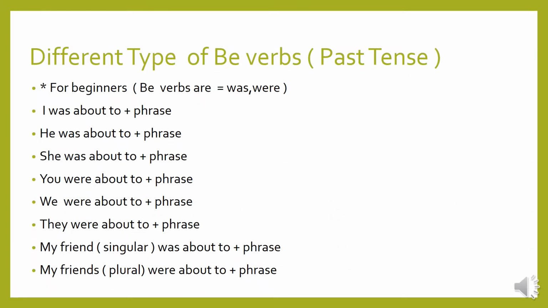Different types of be verbs in the past tense. For beginners, be verbs are was, were. We are talking about past tense. I was about to plus phrase. He was about to plus phrase. She was about to plus phrase. You were about to plus phrase. We were about to plus phrase. They were about to plus phrase. My friend, singular, my friend was about to plus phrase. My friends, plural, were about to plus phrase.